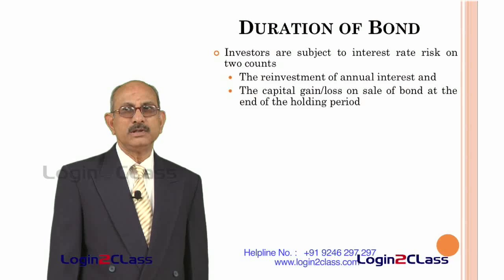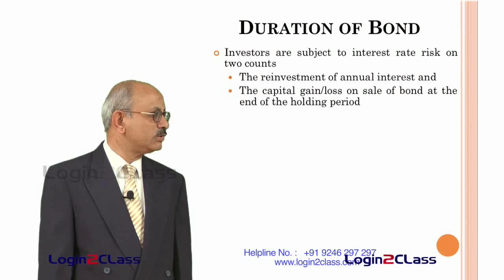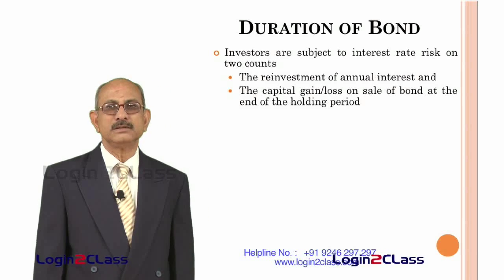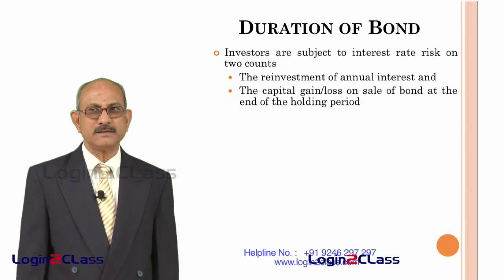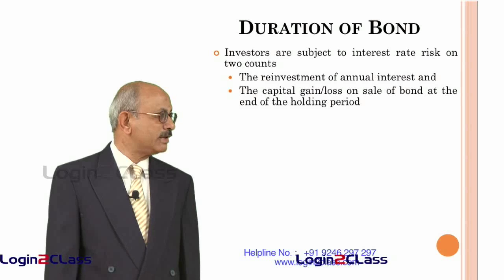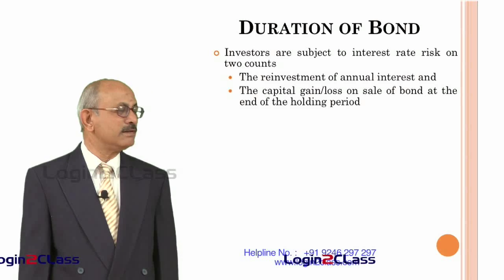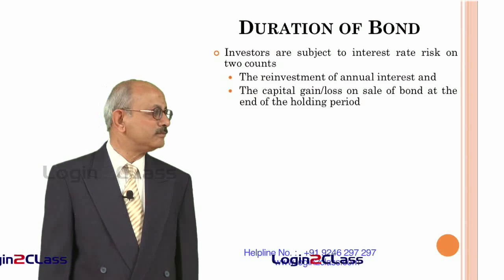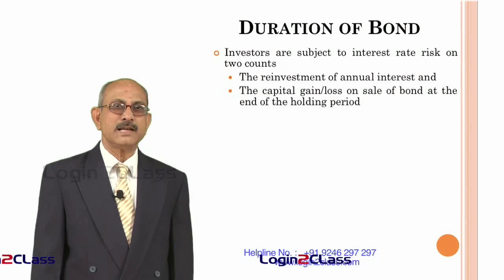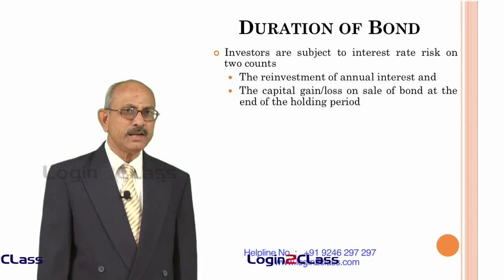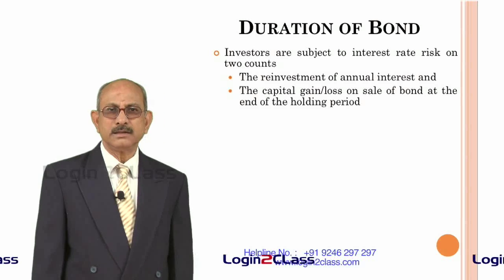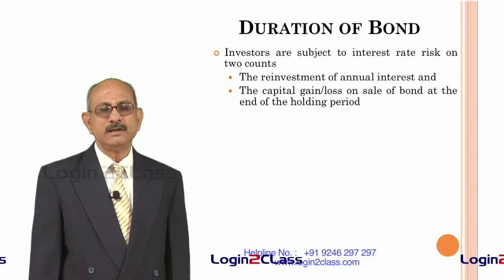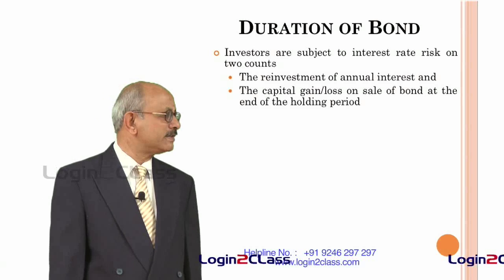As we know, investors in the case of bonds are subject to interest rate risk on two counts. One is the reinvestment of annual interest, and second is the capital gain or loss on sale of the bond at the end of the holding period. So what is the risk here? For example, let us say a bondholder gets interest annually, and this interest has to be reinvested.